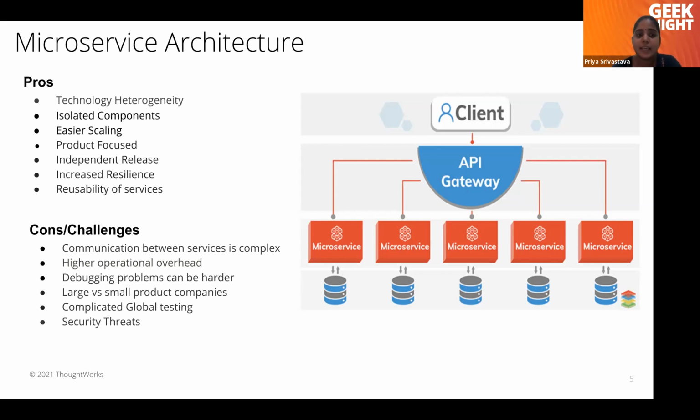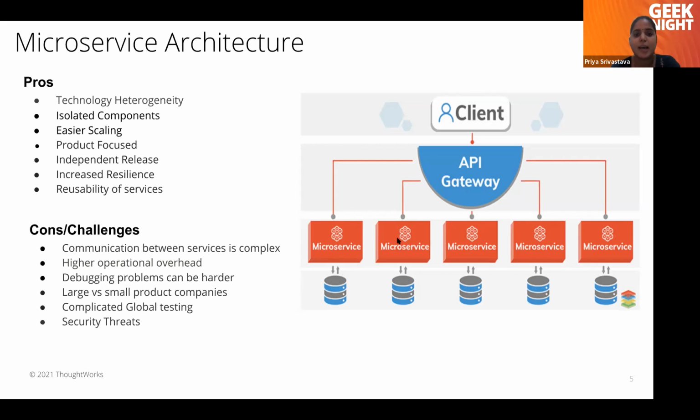Now the resiliency is increased. If one of the microservices fails due to any reason, let's take an example here. Microservice 1 and microservice 2. There is a bug in microservice 2 and there is some error, it is not coming up. In that case, our whole application is still running. Only the microservice 2 feature will be impacted. So resiliency will be increased.